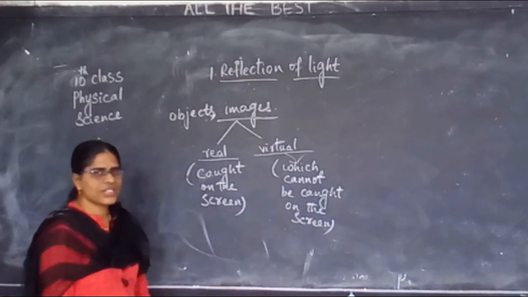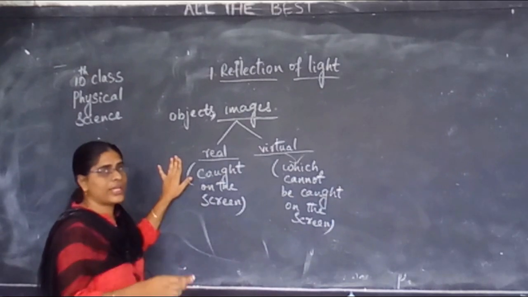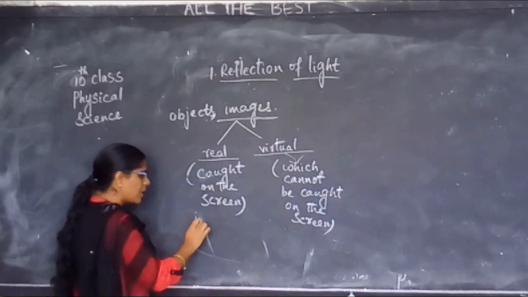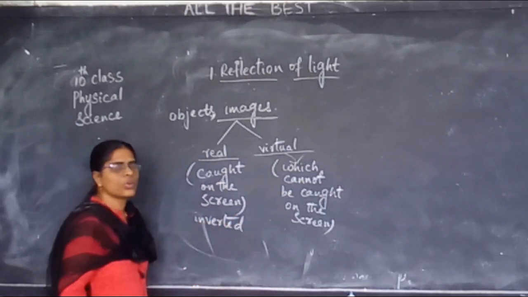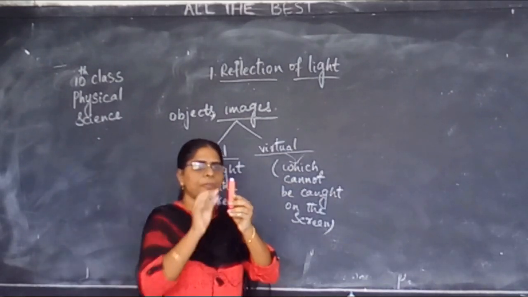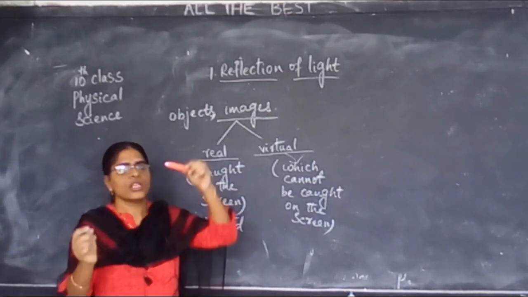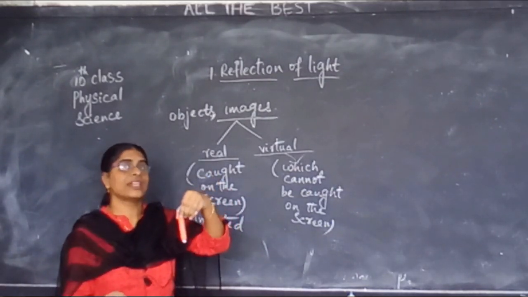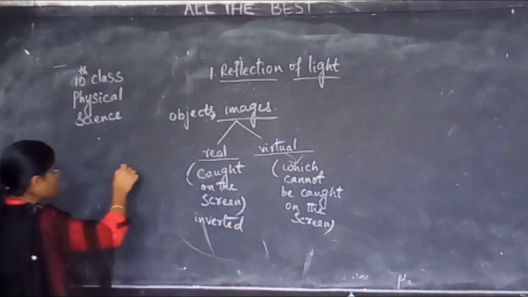Now some more differences are there. Real images are always inverted. Inverted means if I place a candle in the upward direction, lighting upwards, you will get the image in the downward direction. Okay? I have shown you.